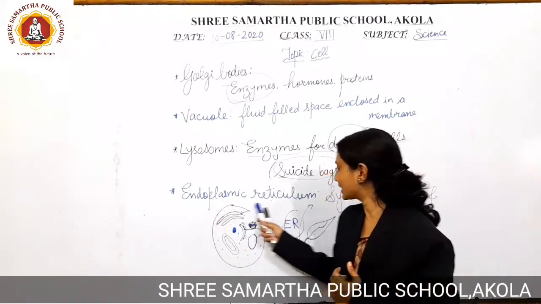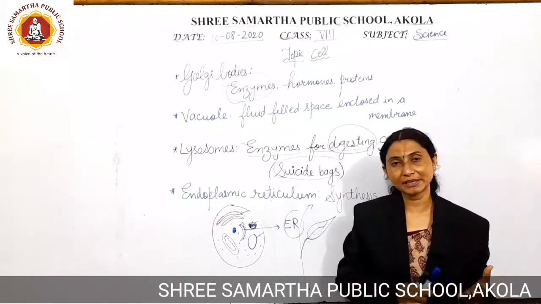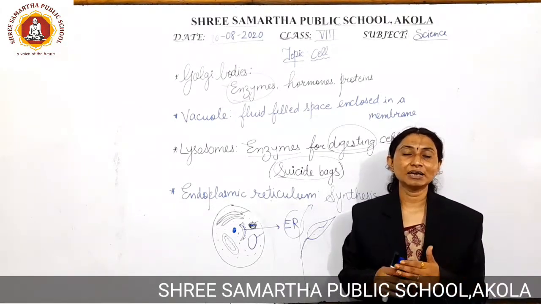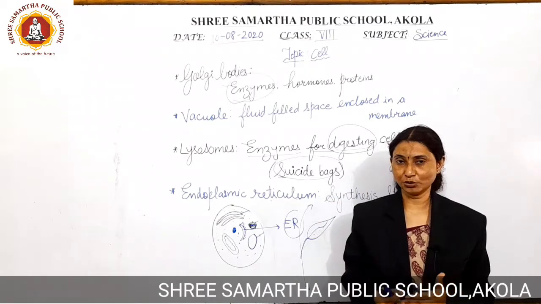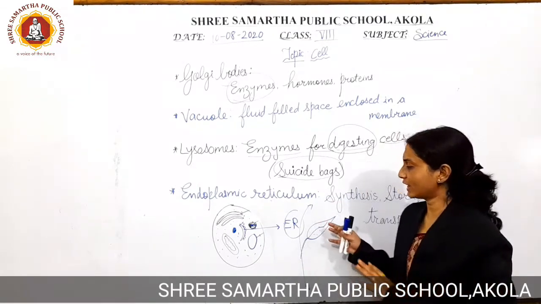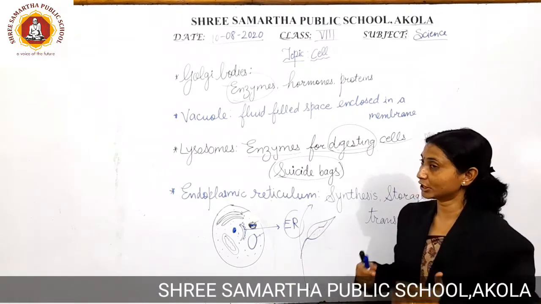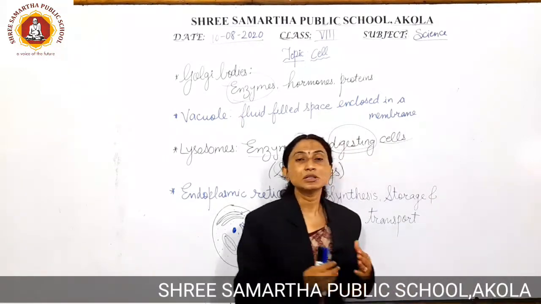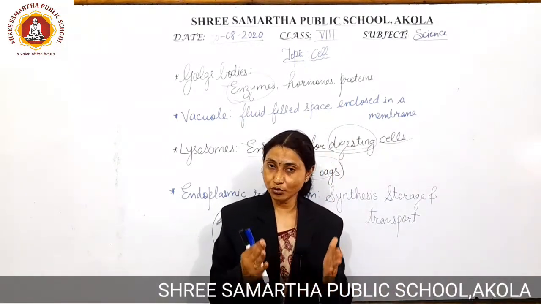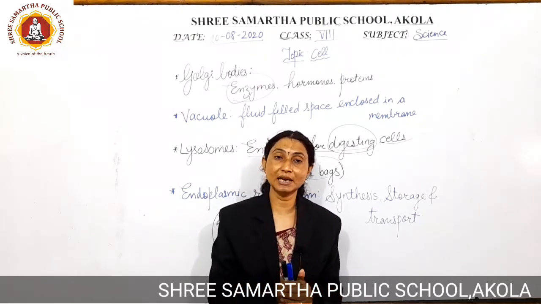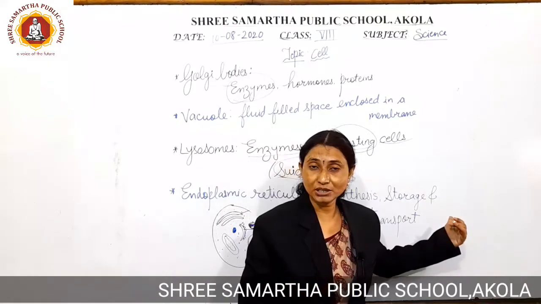Next one is the endoplasmic reticulum. Endoplasmic reticulum can be rough endoplasmic reticulum as well as smooth endoplasmic reticulum. What are its functions? They appear tubular in structure. The endoplasmic reticulum performs the function of synthesis of food material and synthesis of proteins inside the body of the cell. Then their storage is done.